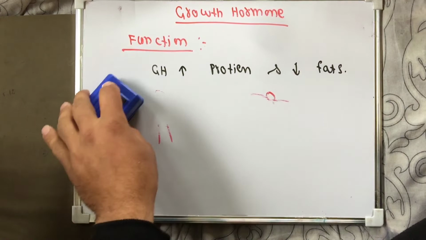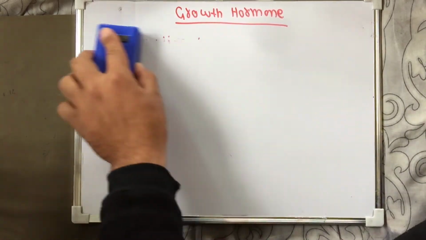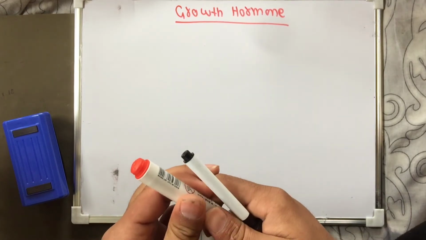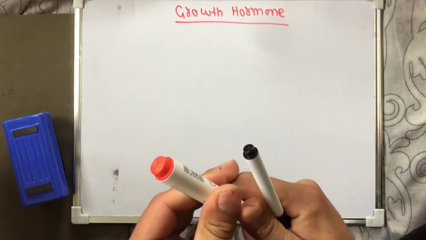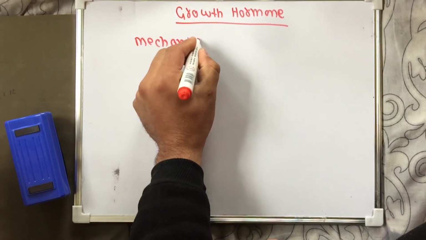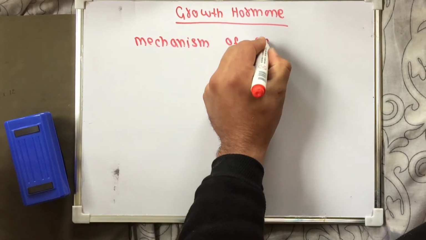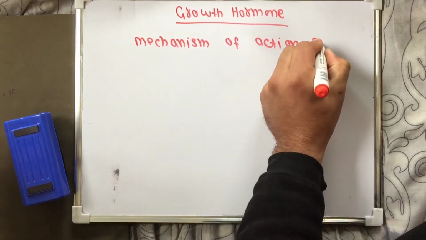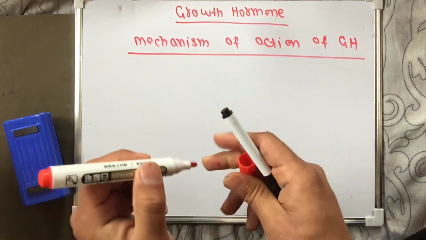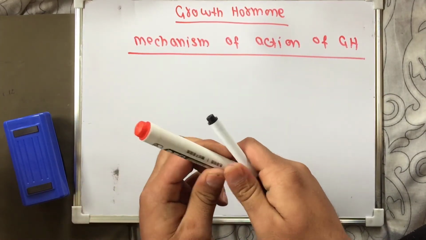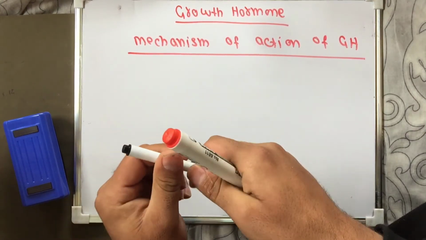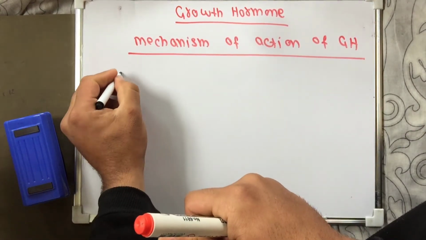Now, how does growth hormone perform its function? What is the mechanism of action of growth hormone? First of all, growth hormone performs about 4 functions.